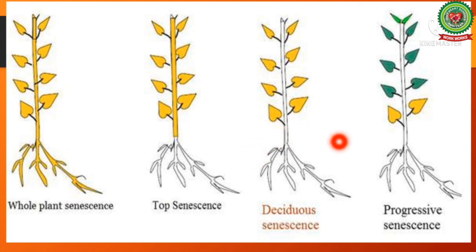Then is progressive senescence. It is also called sequential senescence. In progressive or sequential senescence, the oldest leaf senesces and dies first. The senescence then moves from leaves to the stem and underground part. Most perennial plants show progressive senescence.